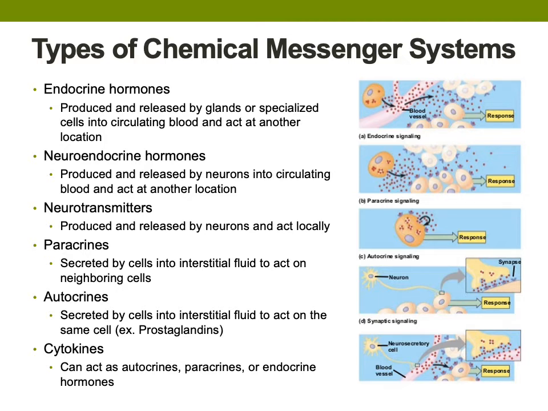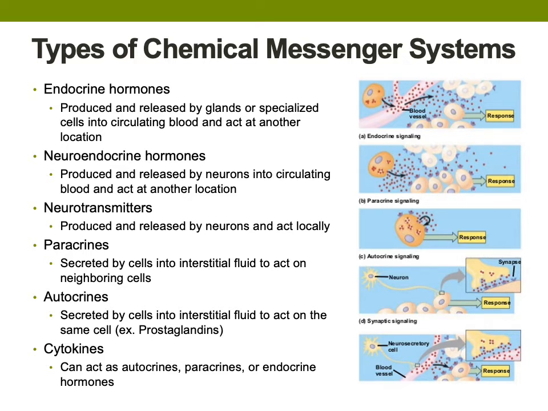We'll also learn how some chemical messengers are both endocrine hormones and neurotransmitters, depending on where they are produced and secreted. An example is norepinephrine. When norepinephrine is produced and secreted by the adrenal medulla gland, it acts as a hormone. When norepinephrine is produced and secreted by postganglionic sympathetic neurons at a synapse, it acts as a neurotransmitter.